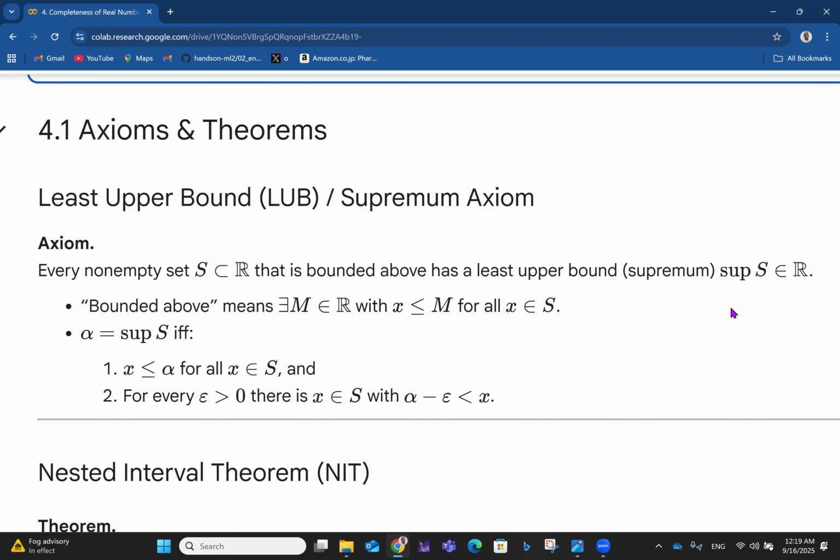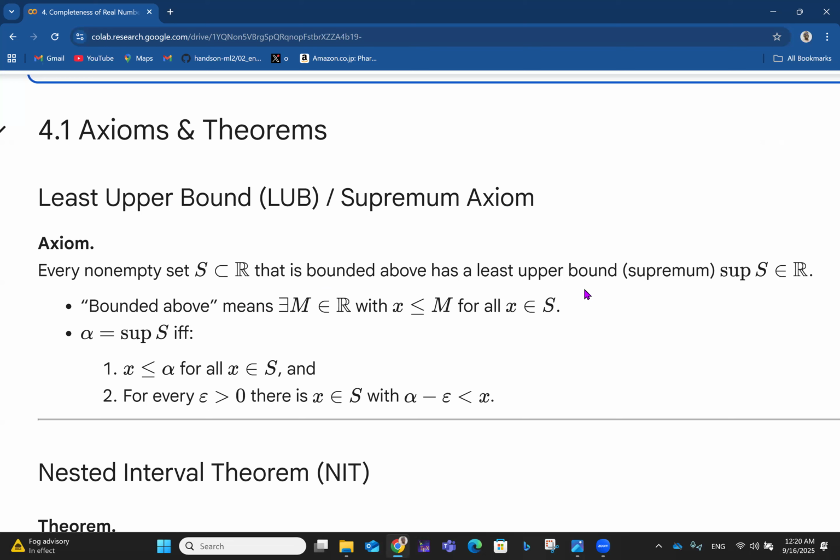So in short, we are saying that a non-empty set S, which contains real numbers, that is bounded above, has a least upper bound, a supremum, that is also a real number. Bounded above here means there exists a particular big M that is a real number with x less than or equal to M for all x belonging to S, right?